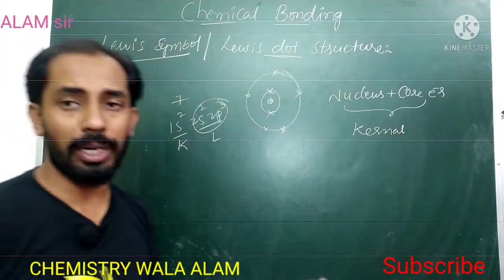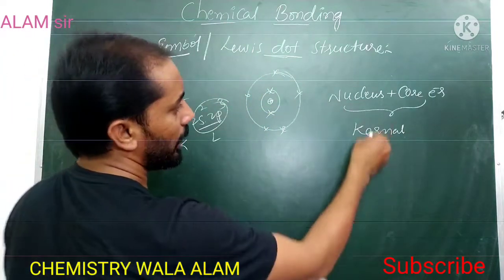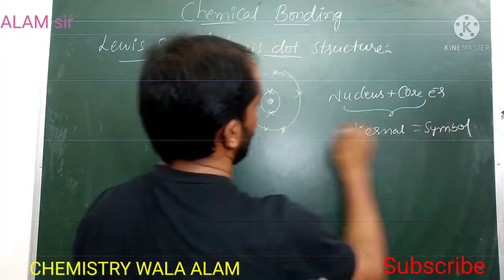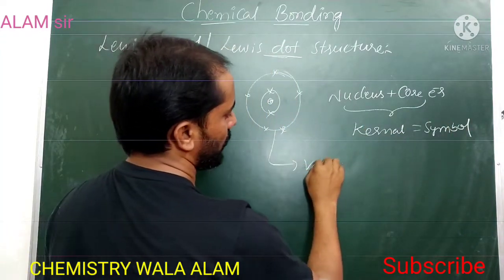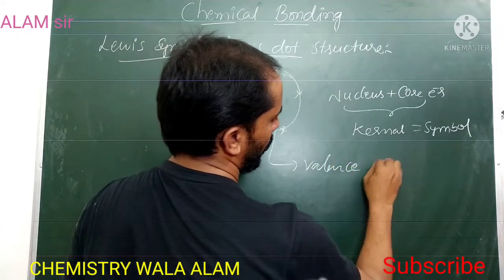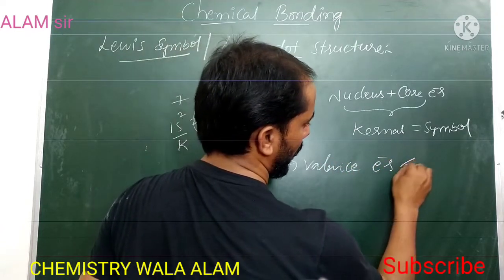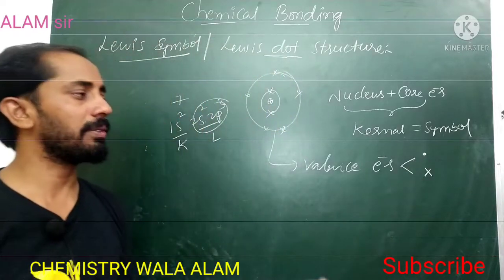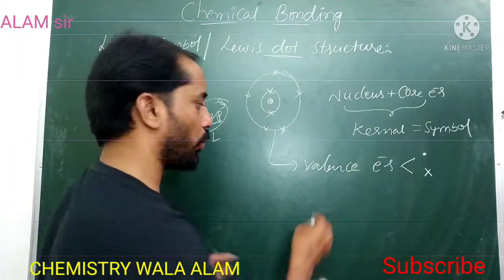The nucleus and the core electrons are considered as a kernel. That kernel can be represented with the symbol of the element. Next, valence electrons only can be represented either as dots or as cross marks, for our convenience. Suppose two hydrogen atoms